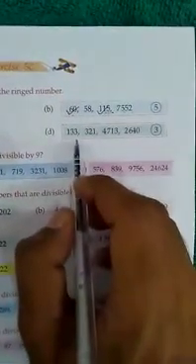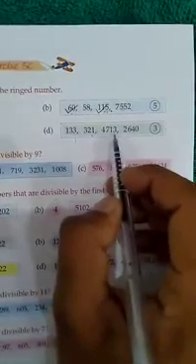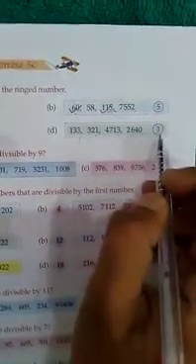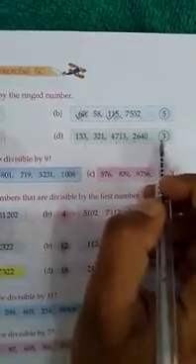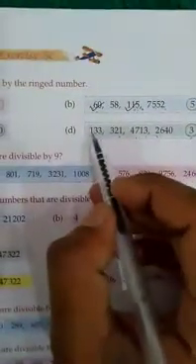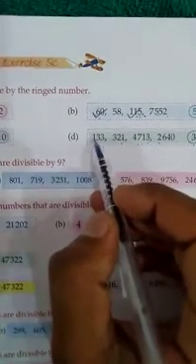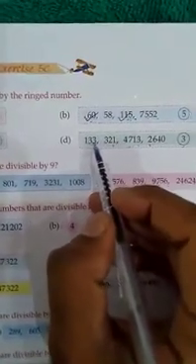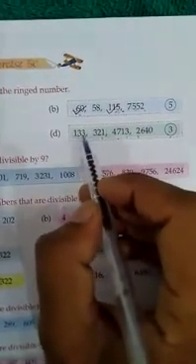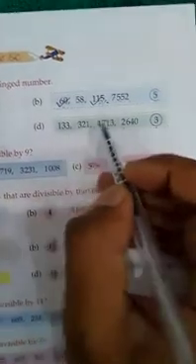Now part D: 133, 321, 4713 and 2640, and the ringed number is 3. We will tell which numbers are divisible by 3. We know very well the divisibility of 3: a number is divisible by 3 if the sum of its digits is divisible by 3. So we will check 133. We will add each digit of this number: 1 and 3 is 4, 4 and 3 is 7. 7 is not divisible by 3, so 133 is not divisible by 3, so we will leave this number.